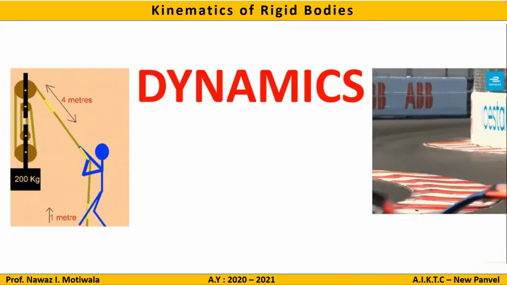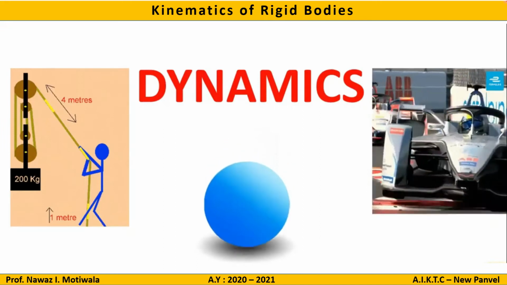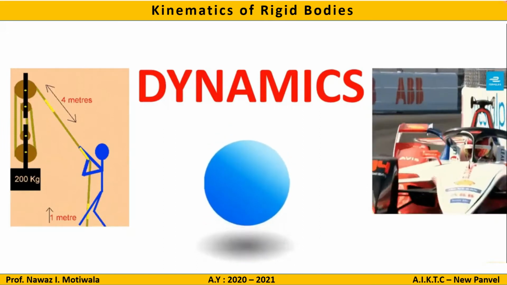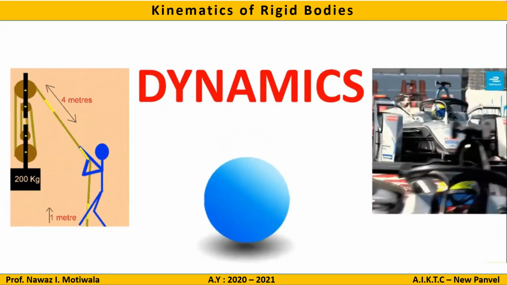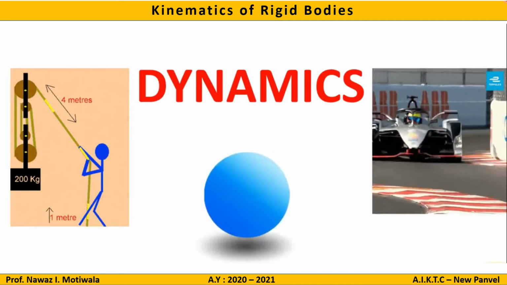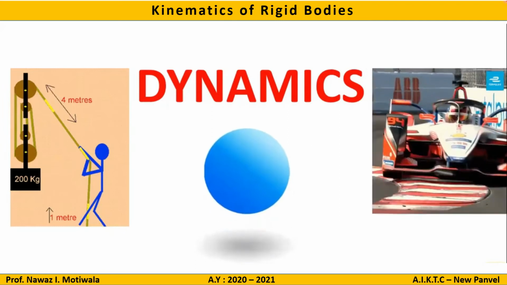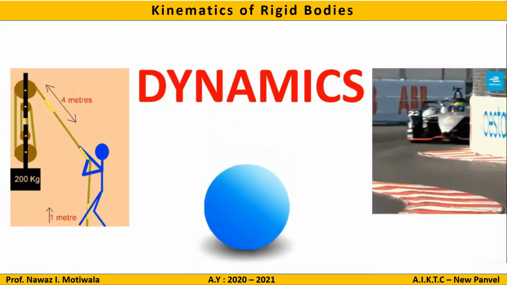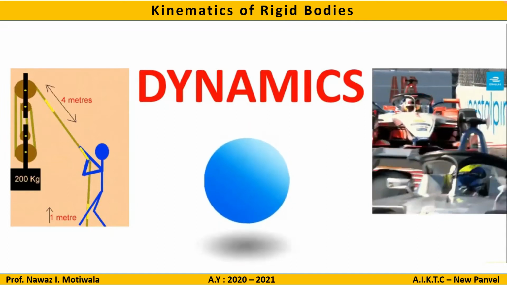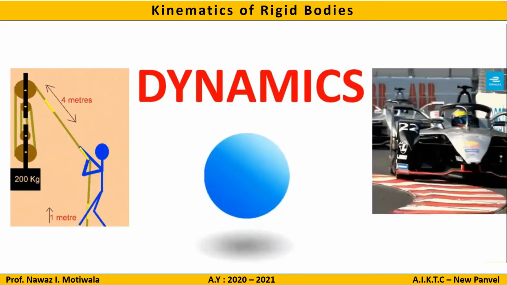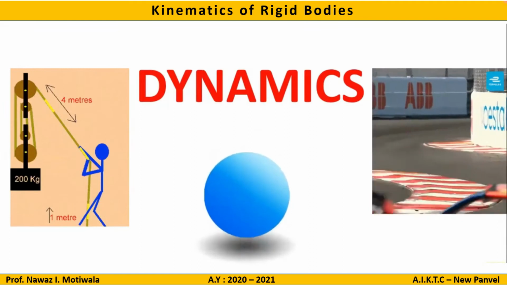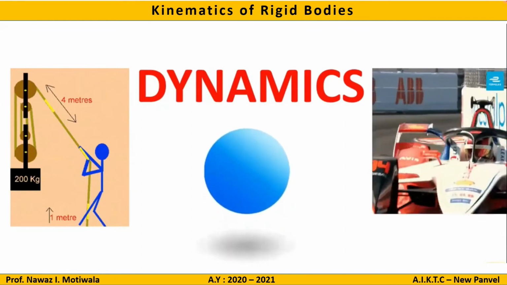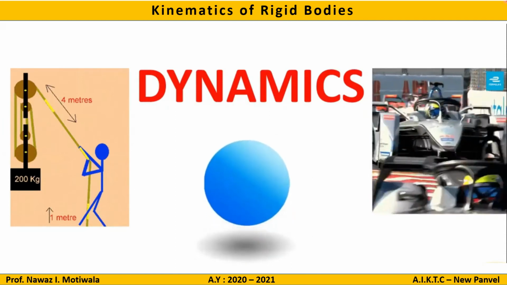Let us consider one more example. This is a ball which is bouncing on a table, or let us say on a flat surface. Then we need to determine what will be the velocity of this ball bouncing and after how much time it will come to rest. This all analysis of bodies which are moving comes under dynamics. Hope this has refreshed your memories.